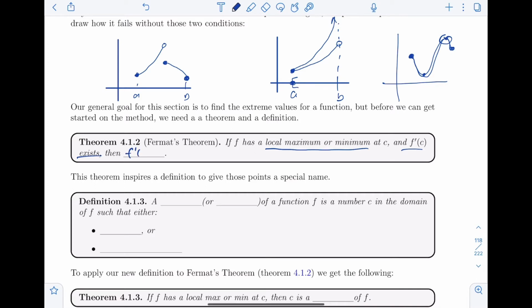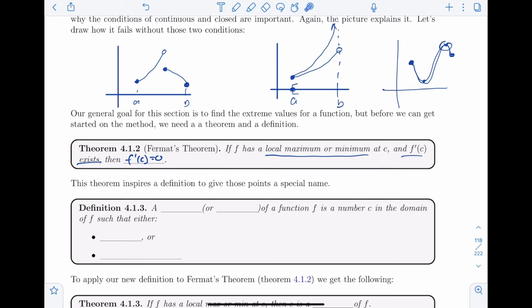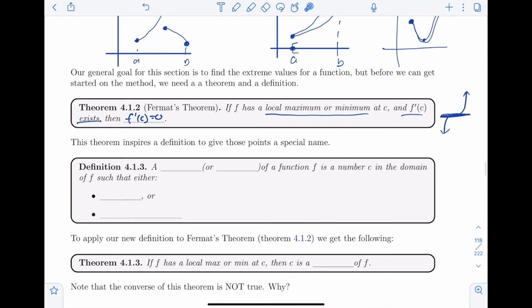So f prime of c equals 0. And this theorem does not necessarily work the other way around. If f prime is 0, it's not guaranteed to be a local max or min. Just to draw a picture of, say, x cubed: this one has a slope 0 tangent line right there, but it's neither a max nor a min. So this does not work backwards. This is like, if I have a dog, then I have an animal. Does that work backwards? If I have an animal, then I have a dog? The answer is no. This only works one way. If I have a local max and the derivative exists, it's got to be 0. Very good.